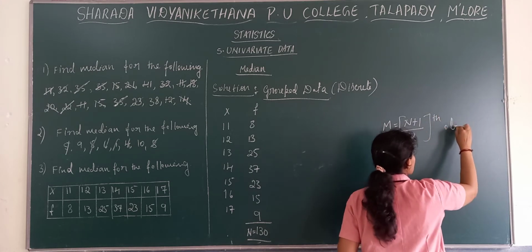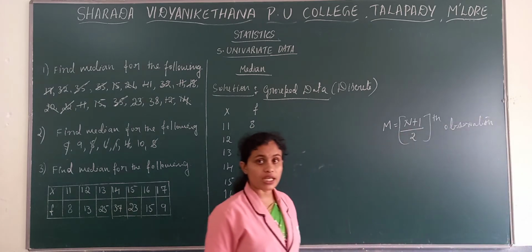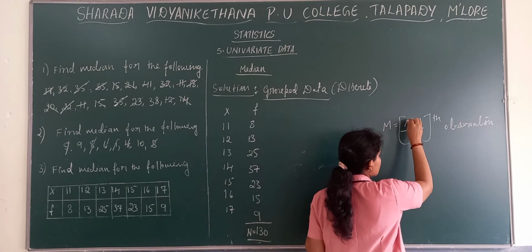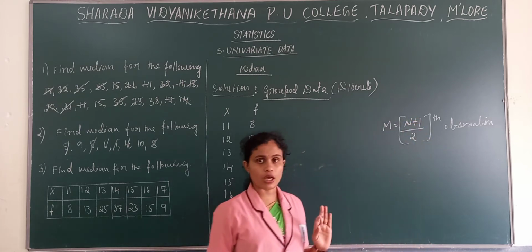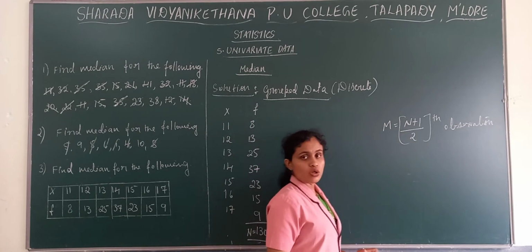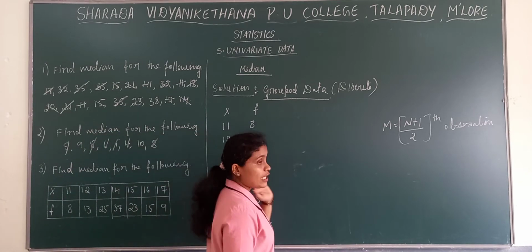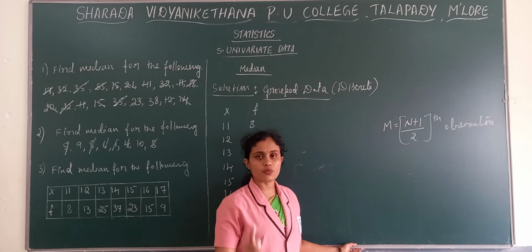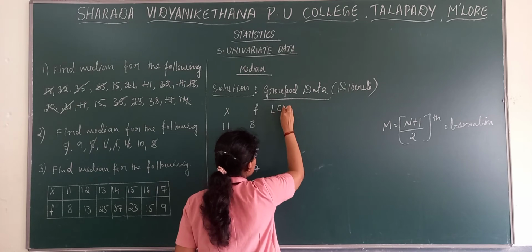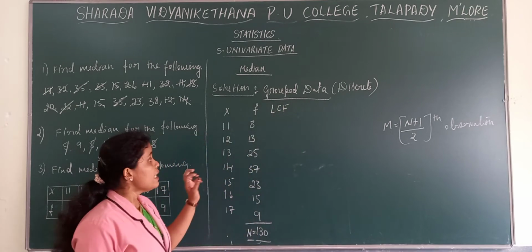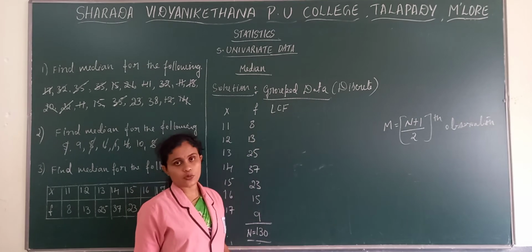The same problem which we have taken for ungrouped data, but in case of ungrouped we are not using capital N, there we use small letter n, the number of observations we count. But here this capital N denotes the total number of observations, that is 130. Now what we need to do? In case of median, always remember, you need to find out LCF, the less than cumulative frequency. Without finding LCF we cannot solve the problem. So LCF is very important.